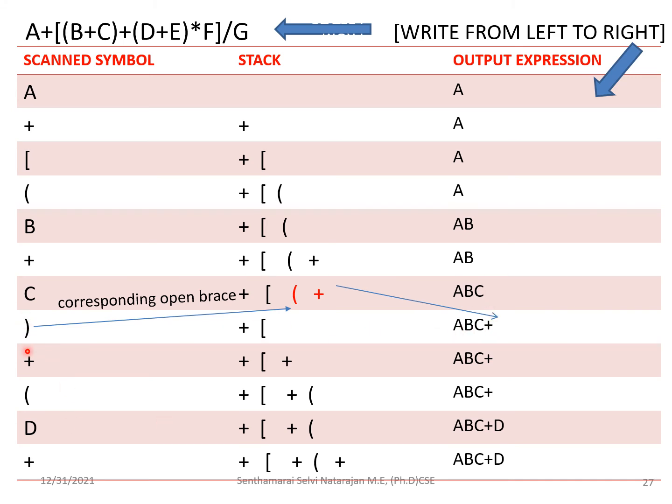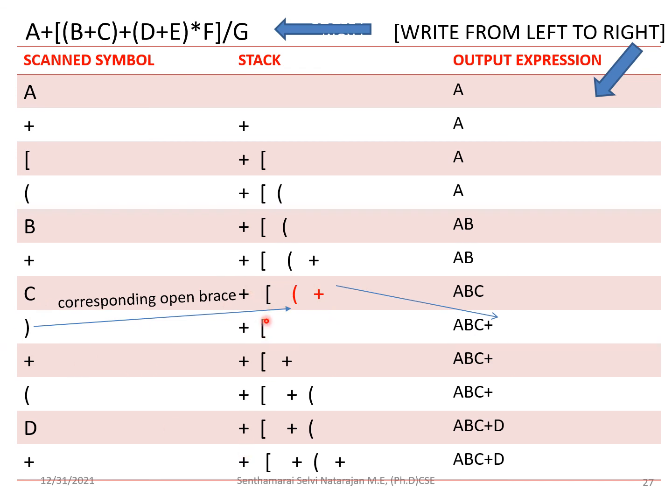So here, when a close brace is encountered, you have to pop the elements from the stack until its equivalent open brace is found. So you have to pop it, and it is popped and placed here, and you have to leave this. You check for its equivalent open operator, and then the elements before that will be popped and placed in the output, and you leave the brace, so it will be left out.